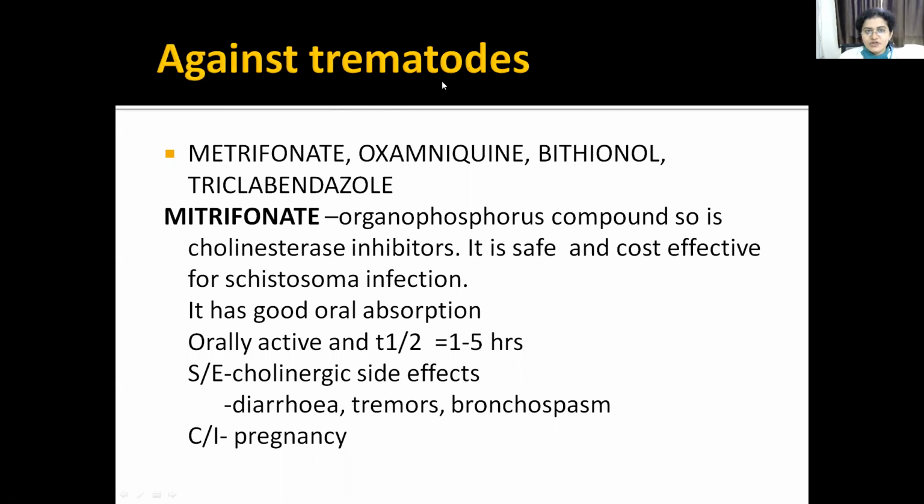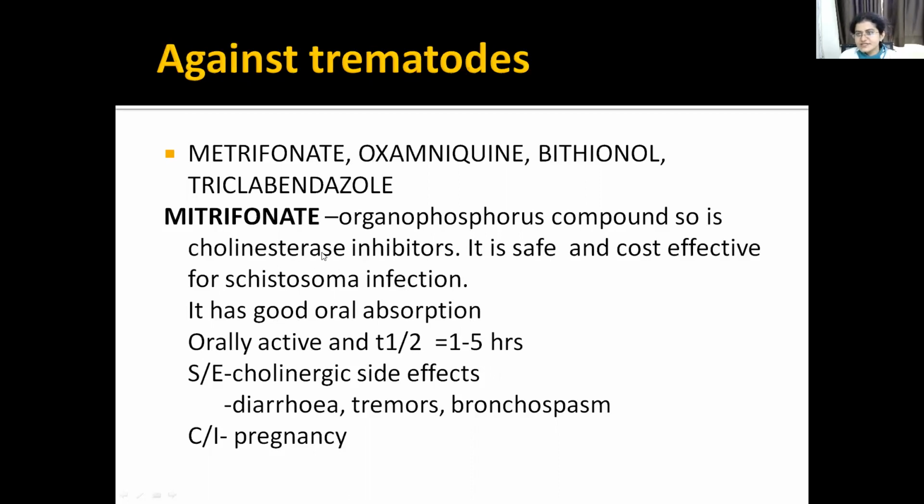Then against nematodes, that is metrifonate, oxamniquine and bithionol. Okay. So metrifonate is an organophosphorus compound. It is a cholinesterase inhibitor. It is safe, cost effective for schistosoma infections. Okay, organophosphorus compound and it is a cholinesterase inhibitor. It has good oral absorption. It is orally active and half-life is 1 to 5 hours.